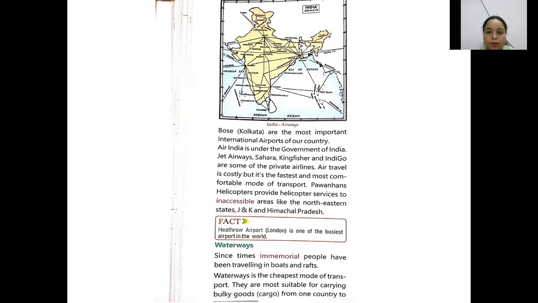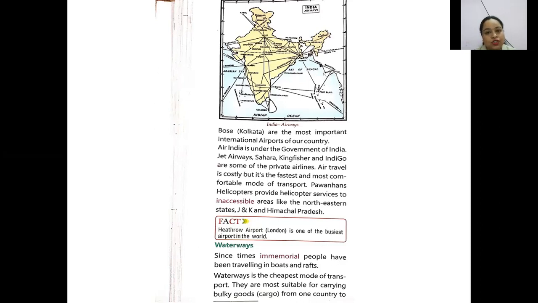Pawan Hans helicopters provide helicopter services to inaccessible areas like the northeastern states, Jammu and Kashmir, and Himachal Pradesh. So there are helicopter services also, and they provide services where it is impossible to reach. Heathrow Airport, London, is one of the busiest airports in the world.